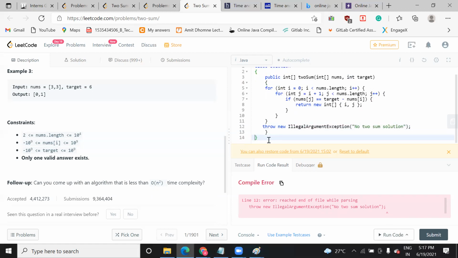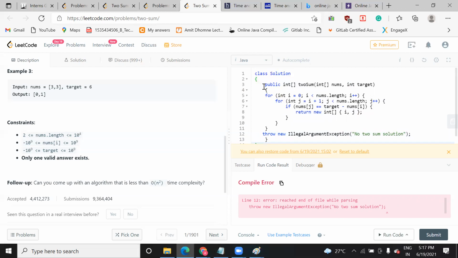Why double? Let me count it. How many are there? One, two, three, four, five, six opening. So the six is the return statement. Yeah, but you have six opening, right? Okay. And the closing is one for this return statement.